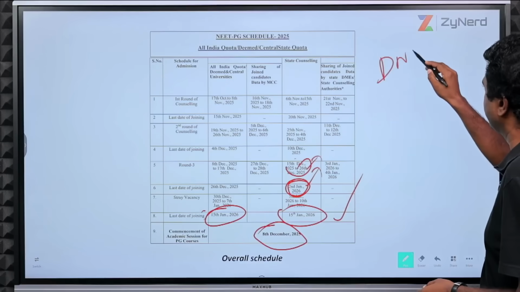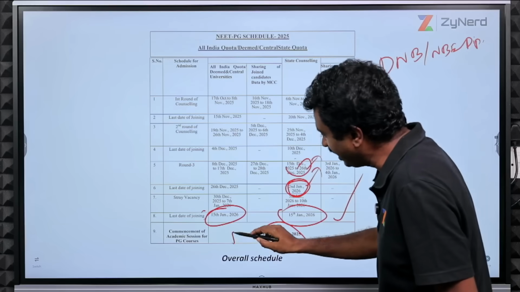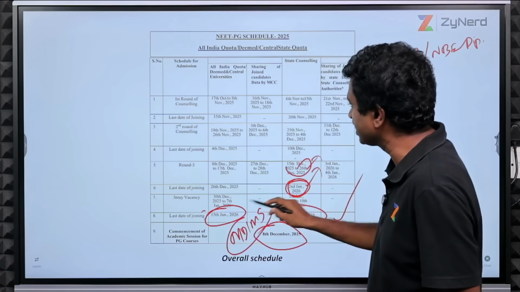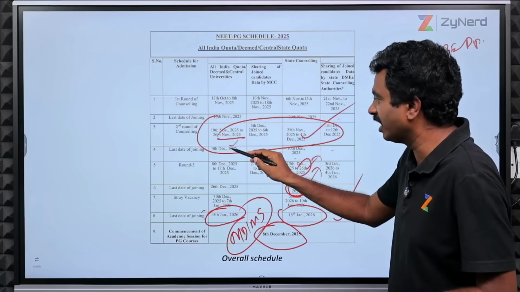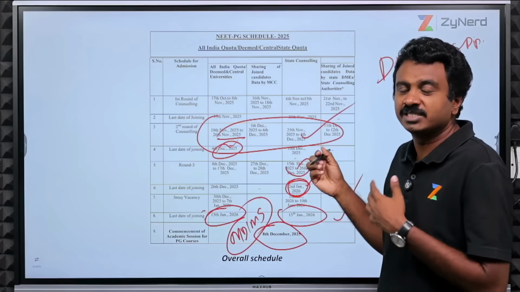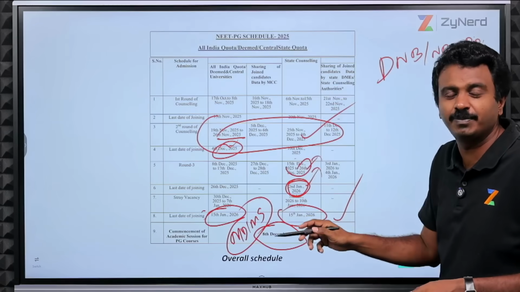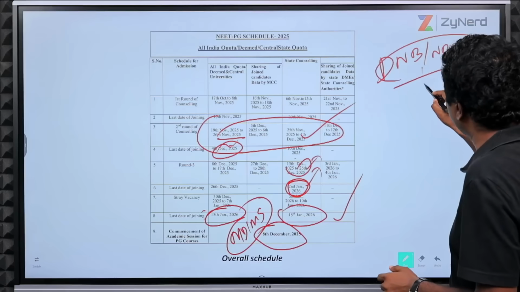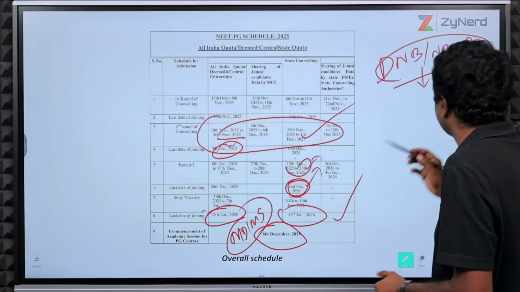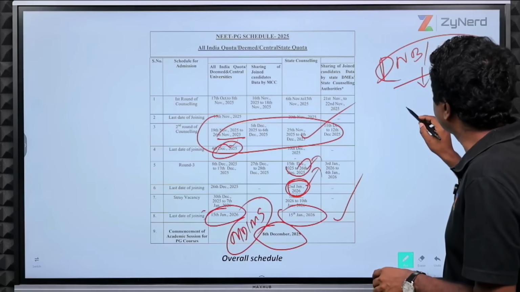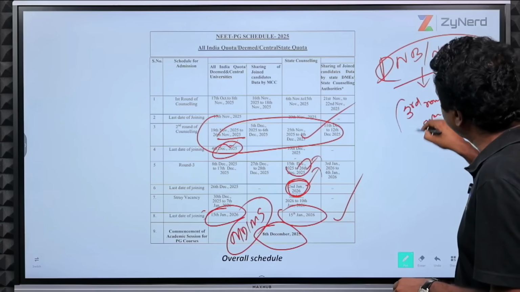For DNB candidates or NBE Diploma candidates, last year what happened was, while MD/MS courses started on 8th December, after the second round, MD/MS courses started only after the results, after the joining of the second round of All India or the second round of state. That is when courses started for MD/MS or PG Diploma in medical colleges. For DNB or NBE Diploma, in hospitals or teaching in certain medical colleges which offer DNB or NBE Diploma, this started only after the third round was over. At that timeline only DNB courses started.